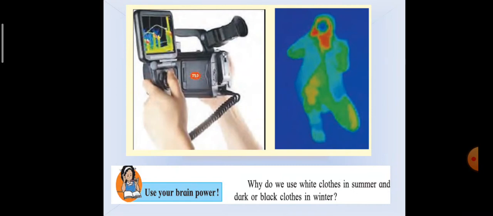When we add heat to a body, the motion of its particles increases. When we remove heat from a body, the motion of its particles decreases. Temperature is a measure of the degree of hotness or coldness of an object. So the temperature of something tells us how hot or cold something is. When a body is heated, various types of physical and chemical changes take place in it.